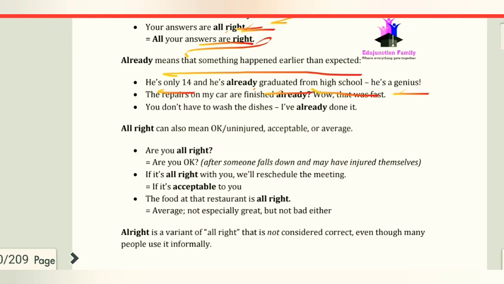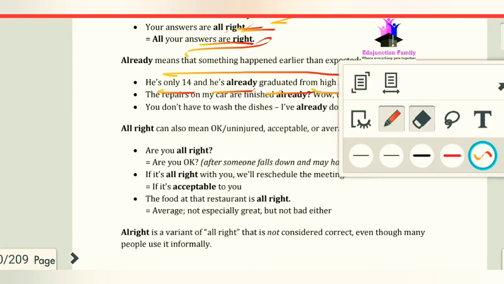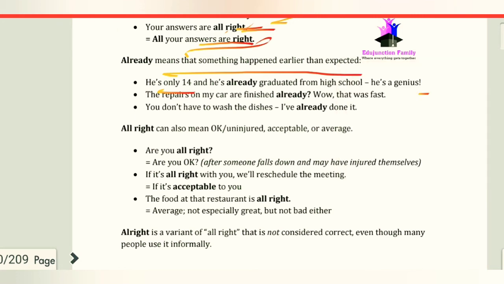What we are talking about is that he is only 14, but he has completed his graduation. So we are talking about something already done here, so we use "he has already graduated from high school." Now the next sentence is, "The repairs on my car are finished already." It means it was done before the expected time. Okay, so we use already here.